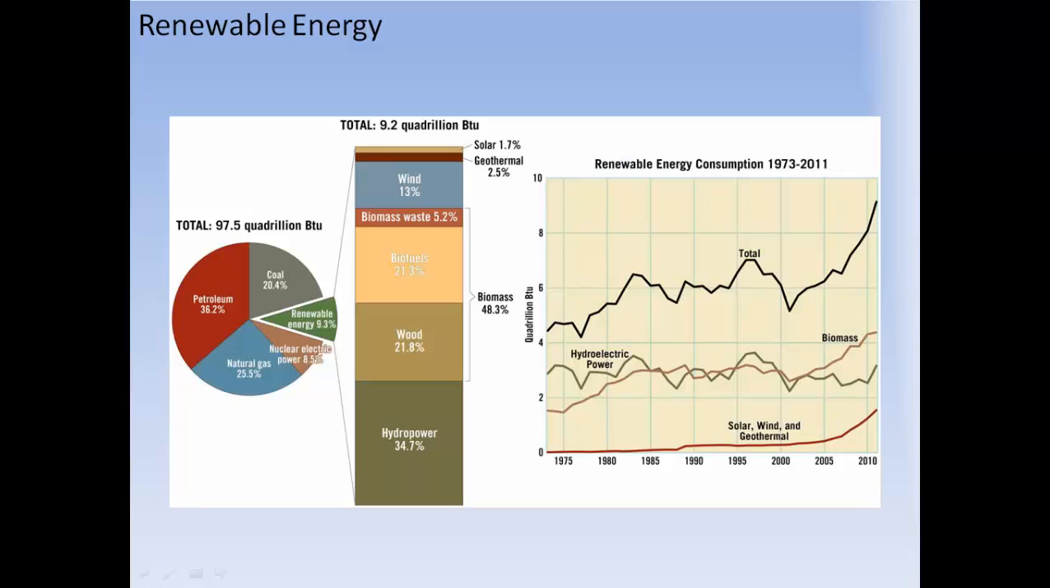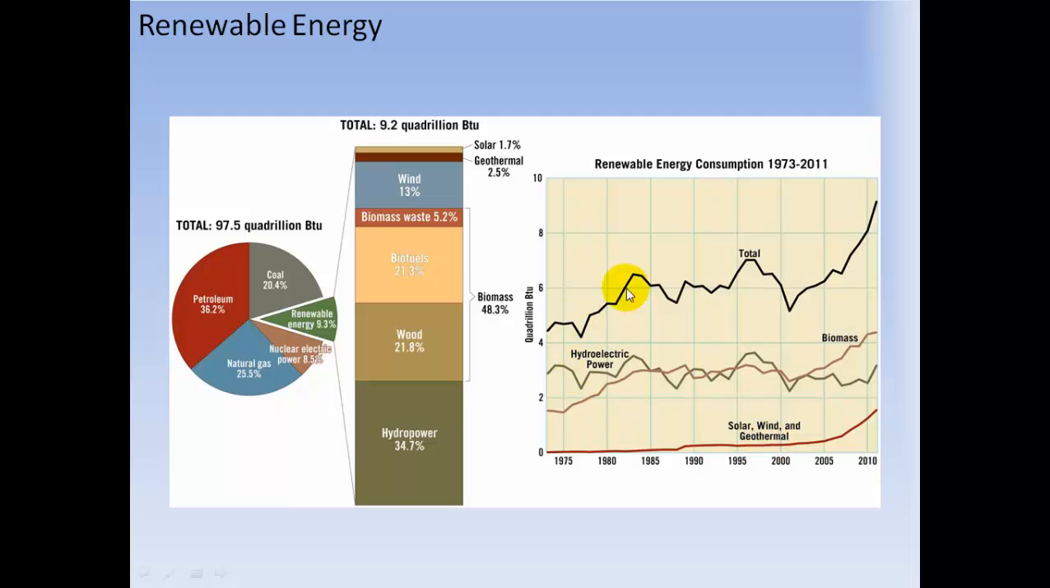Okay, so renewable energy. So we have petroleum, coal, natural gas, nuclear, electric, and then renewable is about 9% of what we use, and that renewable is divided up between 35% hydropower, 22% wood, 21% biofuels, 5% biomass waste, 13% wind, 2.5% geothermal, and almost 2% solar.